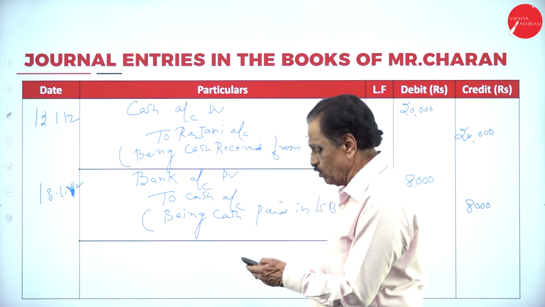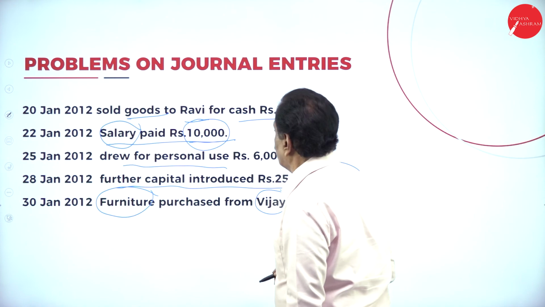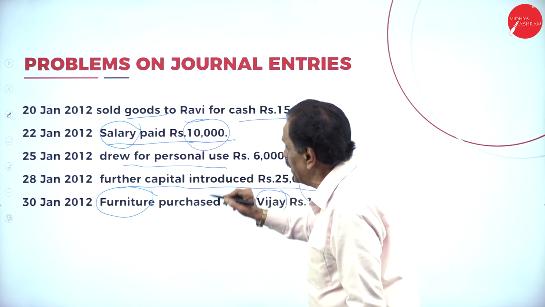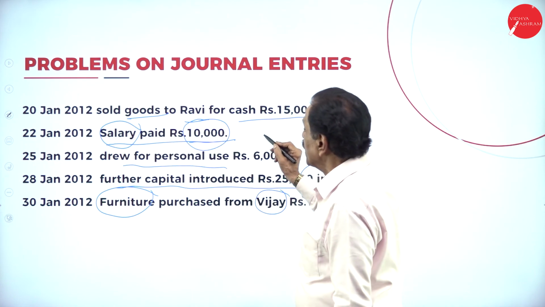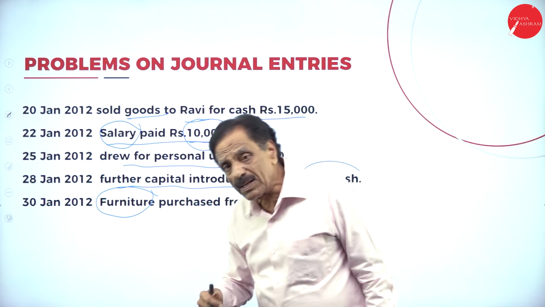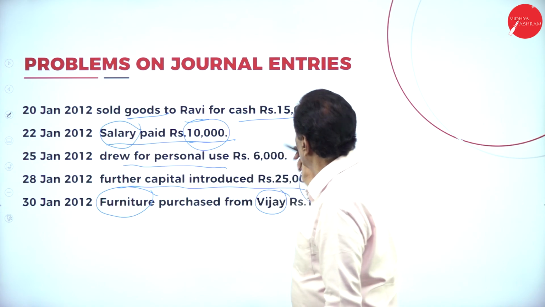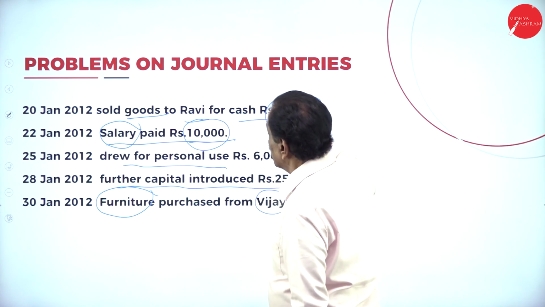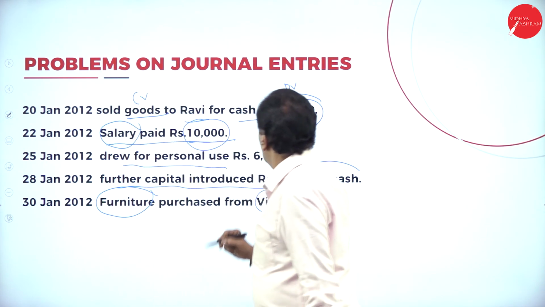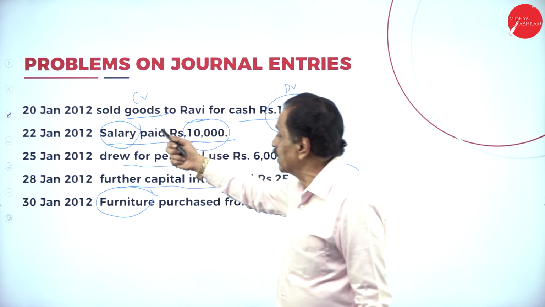We will move on to the next one, 20th. Sold goods to Ravi for cash rupees 15,000. We sold goods to Ravi for cash. So cash is coming in, goods are going out. Cash comes under real account, goods also come under real account. What does the real account say? Debit what comes in, credit what goes out. So when you sold goods, what is coming in? Cash is coming in, that should be debited. What is going out from you? Goods, that should be credited.